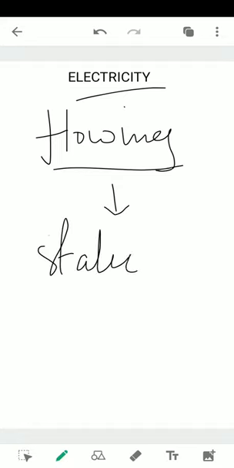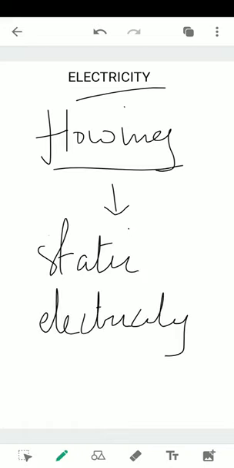The earlier one was flowing current, so we can call it non-static electricity, and this is called static electricity. The meaning of static is one that does not move from its position.